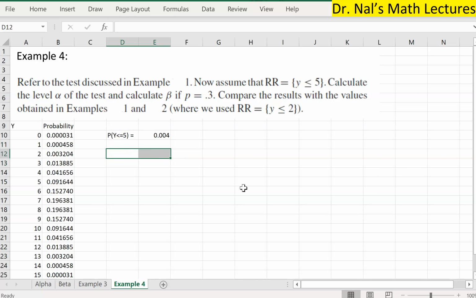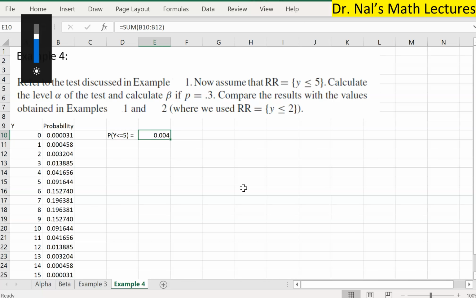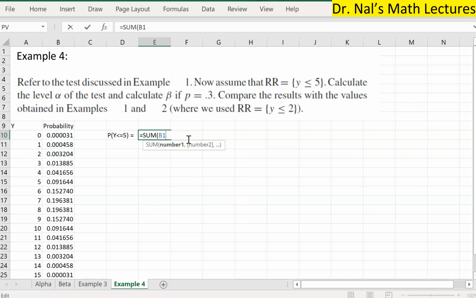I think we calculate in 2 ways. We don't need that. All we need to do is sum F2. Instead of summing y equals 0, 1, 2, we need to sum all the way, right? So sum from 0 all the way to 5. That's our new rejection region. And yes, so this number turns out to be the alpha, and it is indeed 15.1%, just like we manually mentioned earlier.